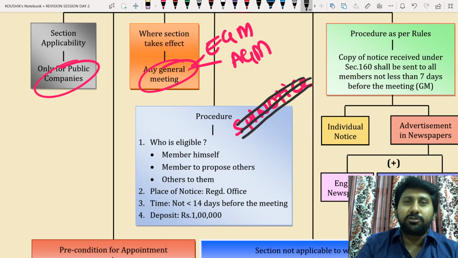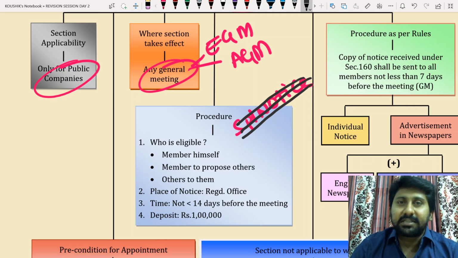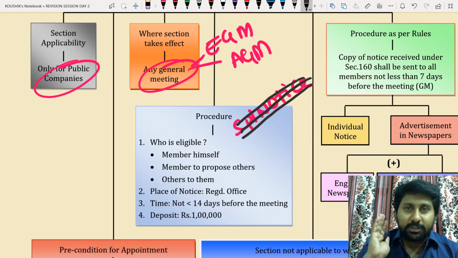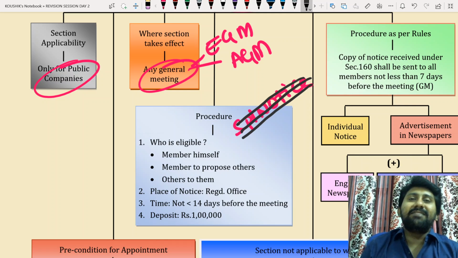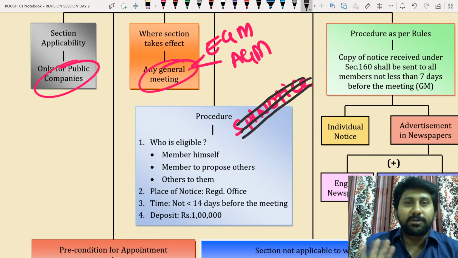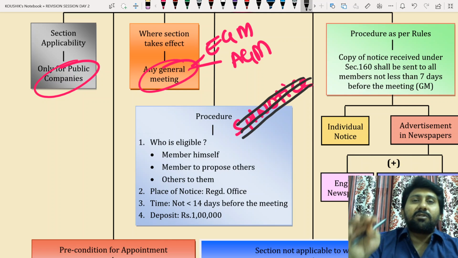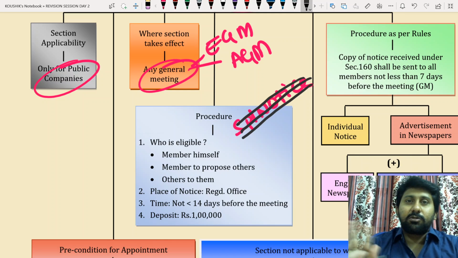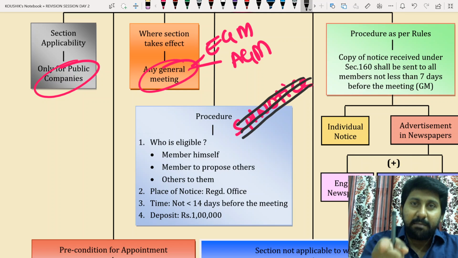Nonsense. Why will you issue special notice at the time of 160? 160 is not a special notice. 160 is a 160 notice. That's all. Characteristics of 160 are similar to that of the special notice concept, but it is not a special notice because special notice can be given only by a member. Here, an outsider can also give a notice.